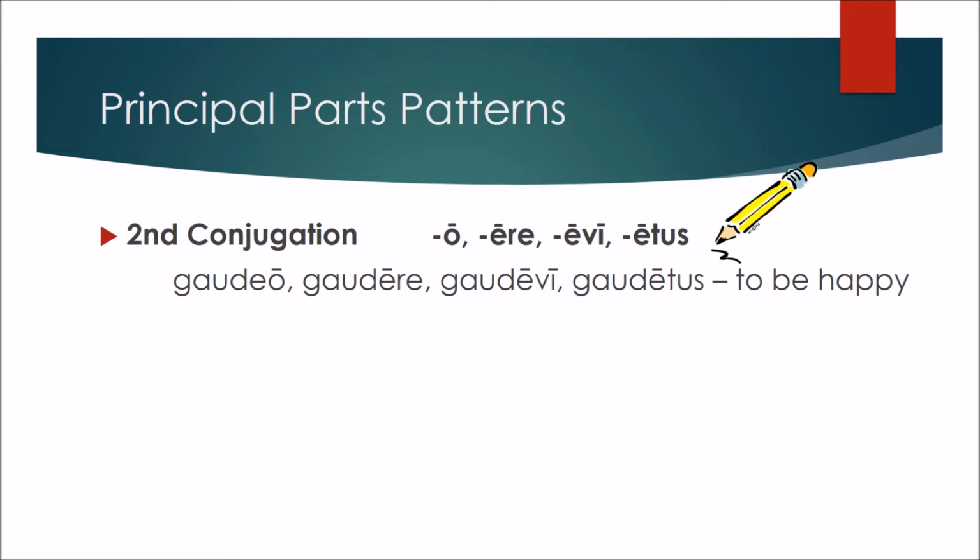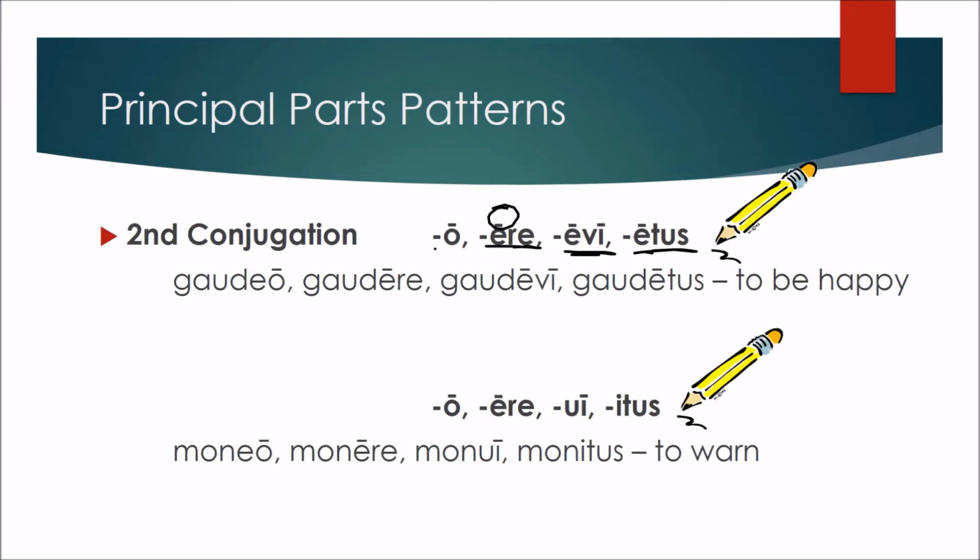The first one being o, ere, notice the macron, evi, and etus, such as gaudeo, gaudere, gavisus, to be happy. The other pattern that it has is o, ere, with the macron, ui, and itus, where we have this u instead of the ev, such as moneo, monere, monui, monitus, to warn.